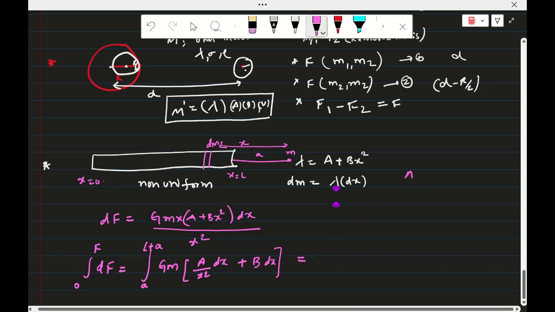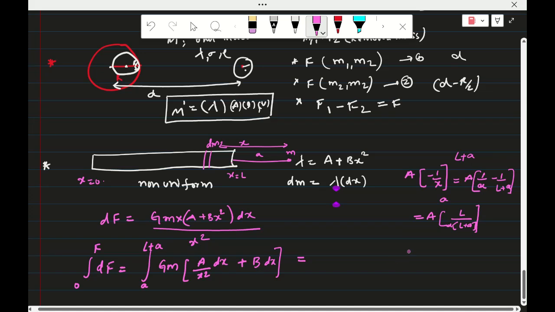See here, a into minus 1 by x from a to L plus a. Since minus is there, apply the lower limit 1 by a minus the upper limit 1 by L plus a. That is equal to a into L by a into L plus a. So one integration is completed.